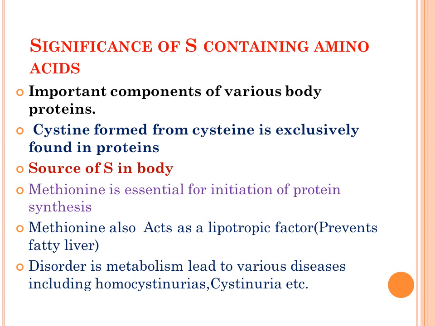And the most important reason why we are discussing them is that disorders in their metabolism can lead to various disorders, which include homocystinurias as well as cystinurias. So that is the important thing you have to remember, the disorders which will be related to the sulfur containing amino acids.